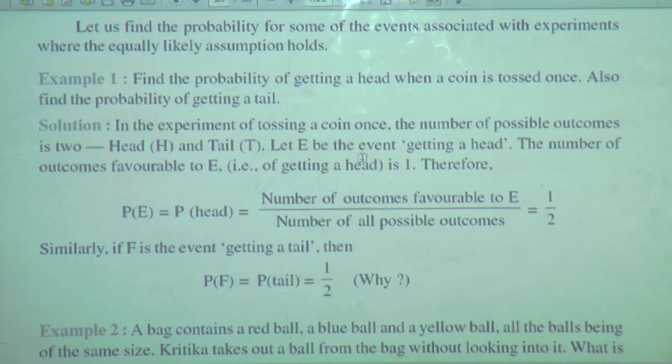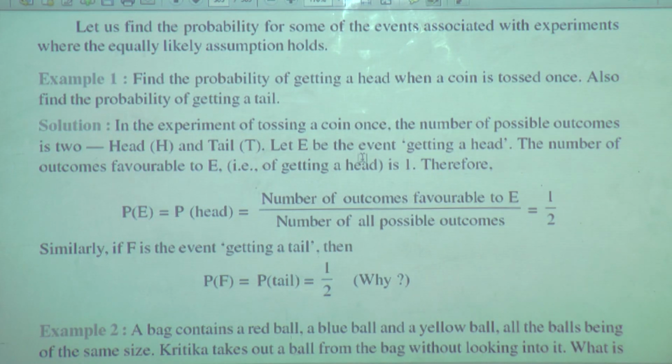In the solution, in the experiment of tossing a coin once, the number of possible outcomes is 2. What are the possible outcomes? Head and tail. When a coin is tossed, what is the output expected?